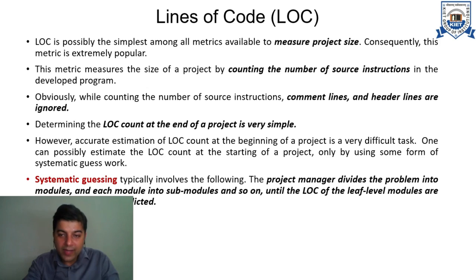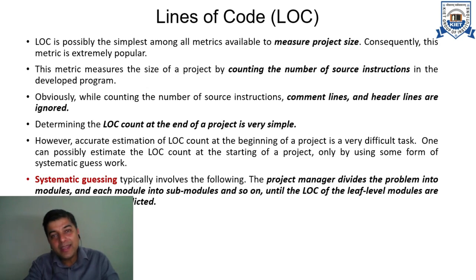For that, the project managers are responsible, and what they do is they divide the complete problem into sub-modules and further divide it into further sub-modules, and so on. They keep on breaking the problem into smaller parts up to that point where further division is not possible, and at that point they try to estimate the number of lines required to code at the lowest possible levels.